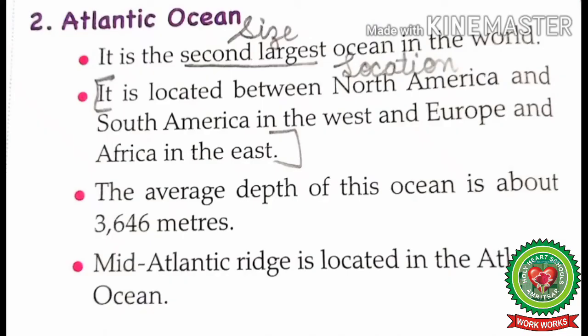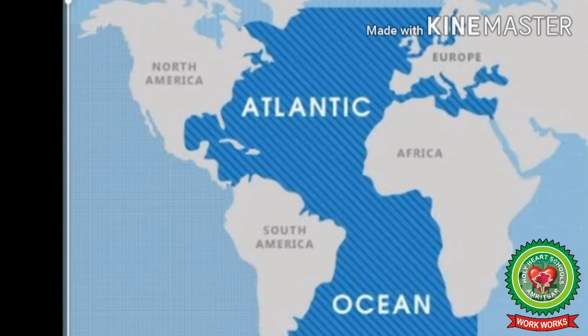Students, next ocean we have Atlantic Ocean. It is the second largest ocean in the world. Students, after Pacific Ocean, second largest ocean in the world is Atlantic Ocean. Next, it is located between North America and South America in the west and Europe and Africa in the east. Students, in this map you can see Atlantic Ocean is located between North America, South America in the west and Europe, Africa in the east.